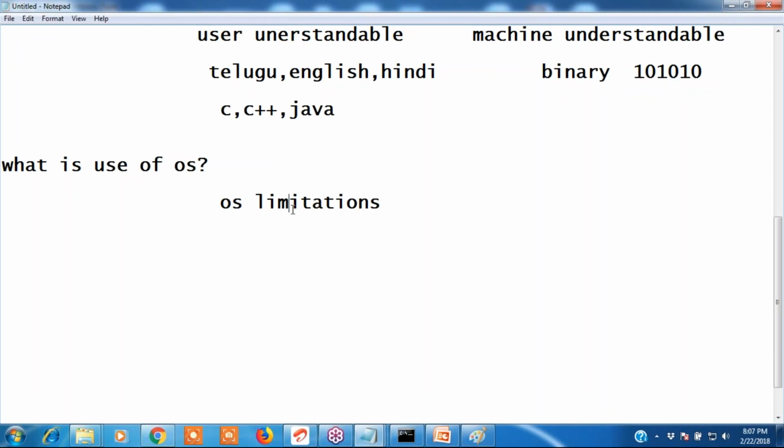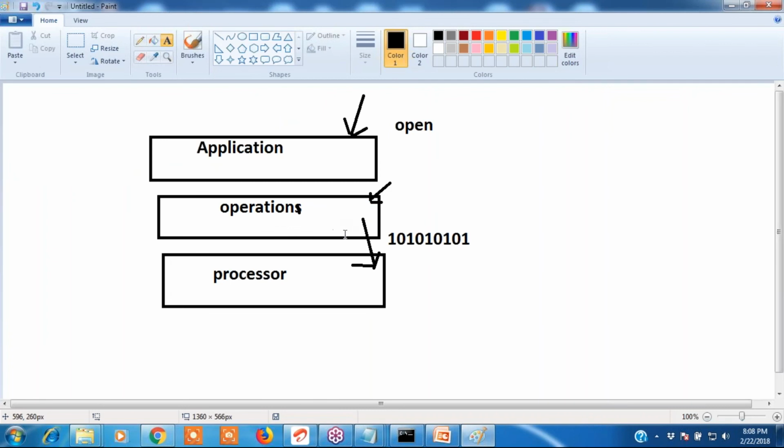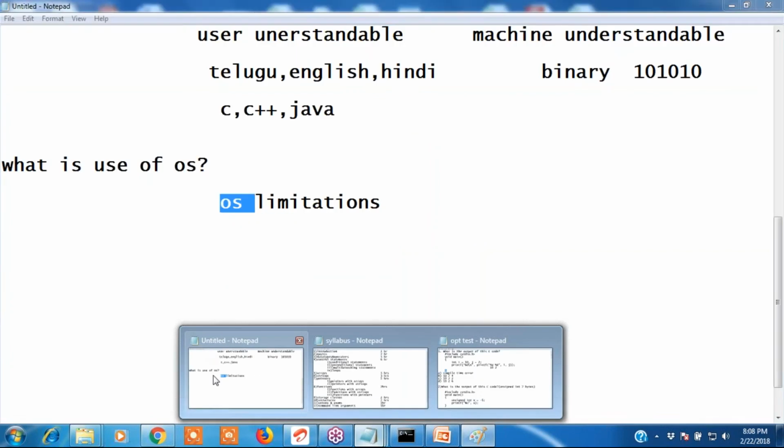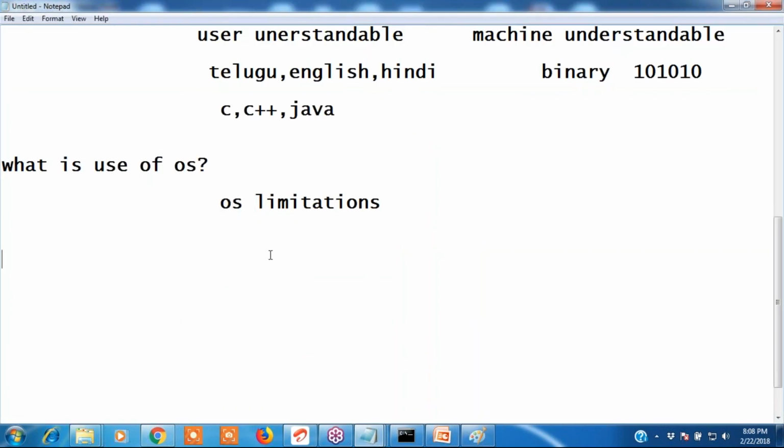If I write a C program, Java program, .NET program or JavaScript program, those inputs cannot be converted by OS. OS converts all the user inputs into binary format, but external programs cannot be converted by OS.